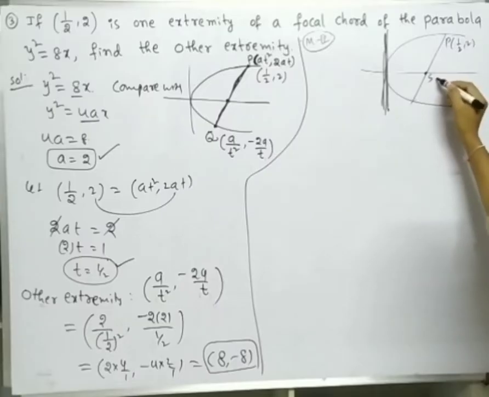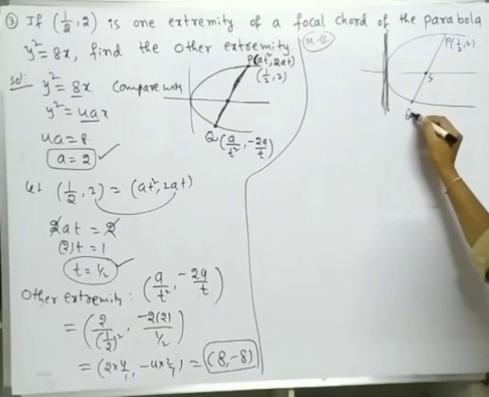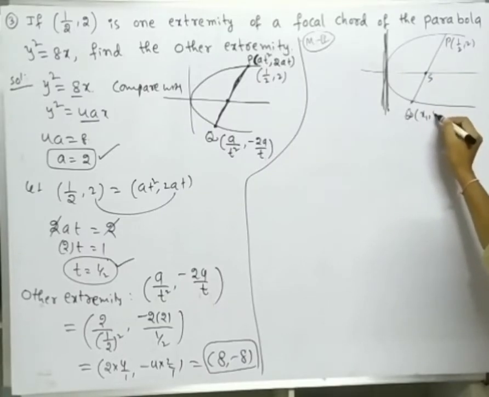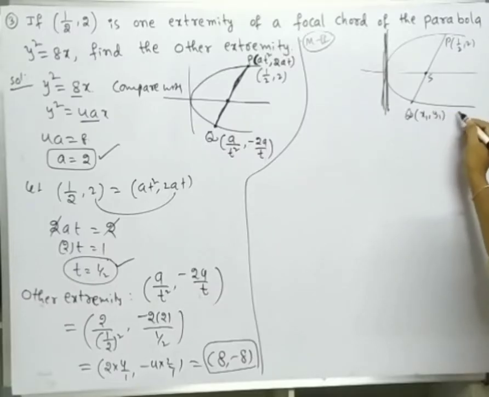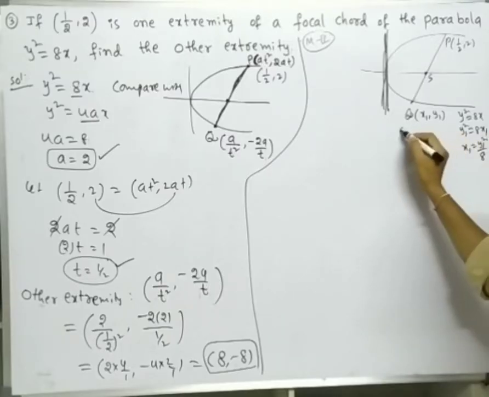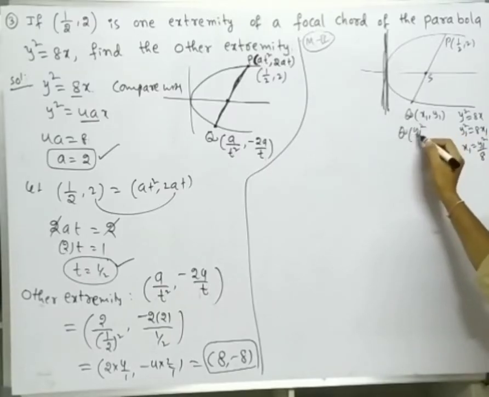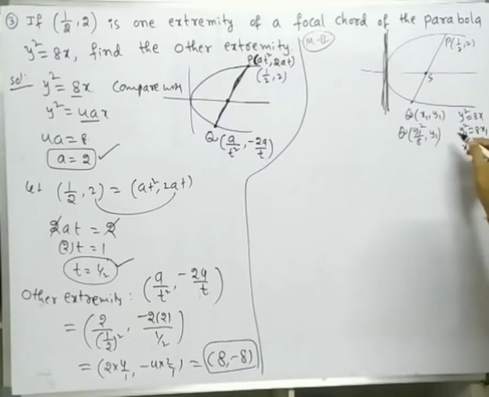This is the focus, and this is the other point Q. Let it be (x1 comma y1). So this (x1 comma y1) lies on y square is equal to 8x. That's why y1 square is equal to 8x1. From this, x1 is equal to y1 square by 8. So substitute here: Q becomes (y1 square by 8 comma y1).